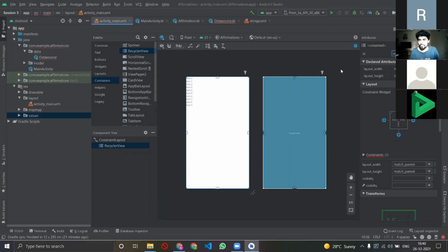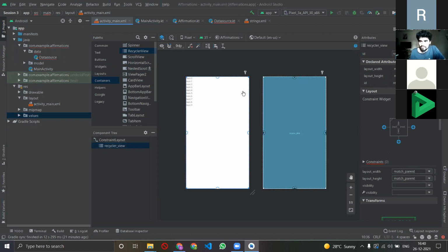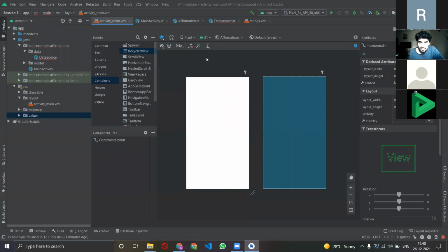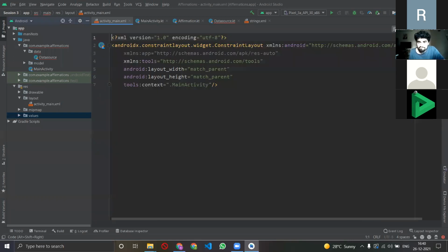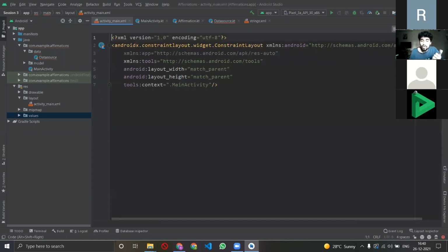There we go. So I've given it an ID, so later on I can refer to it. Oh, okay. I think I've made a mistake. Sorry, I've made a mistake, right? I'll have to delete it. Why did I delete it? Because here we have constraint layout, right? We don't want constraint layout. We want a thing called frame layout.